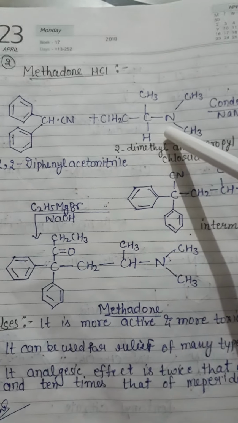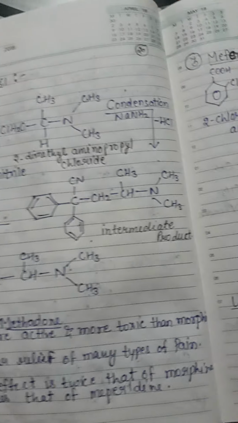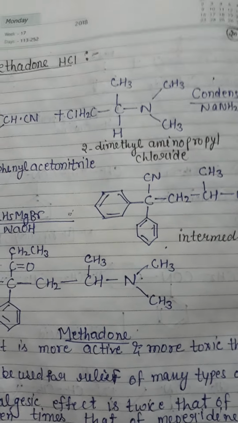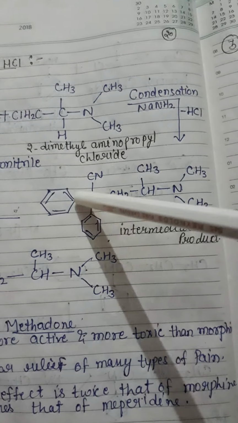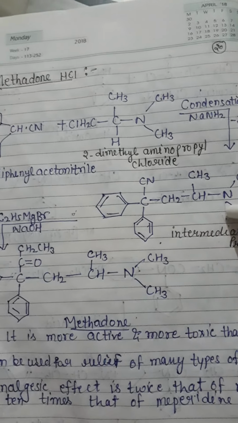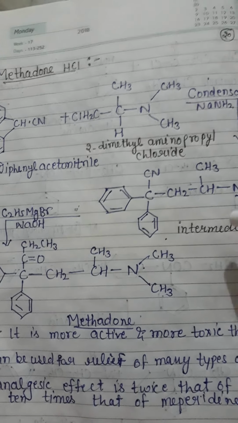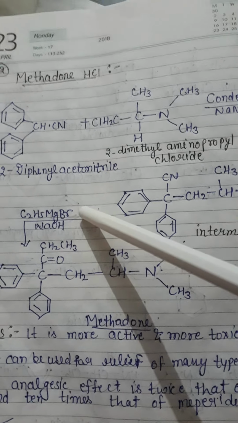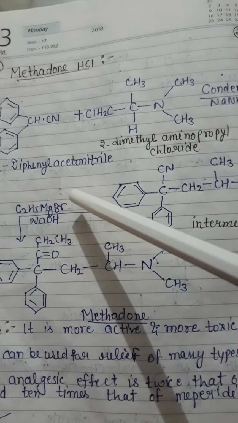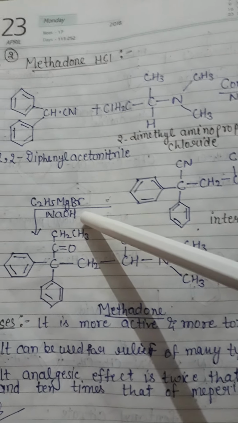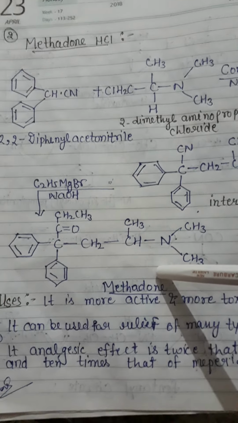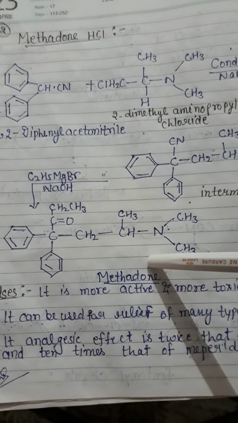Whenever these both products react with each other in the presence of some sodium compounds, the reaction is known as the condensation reaction, and it makes an intermediate product. This intermediate product reacts with Grignard reagent, RMgBr, in the presence of an alkali, that is NaOH, and finally makes the drug, that is methadone. This is the drug methadone.